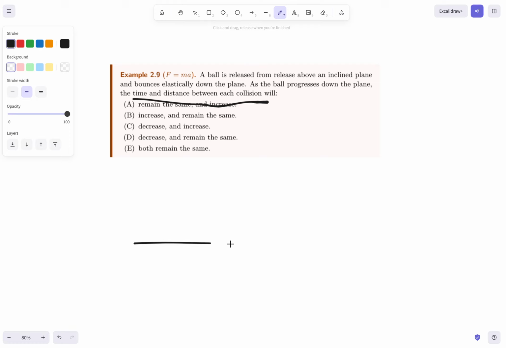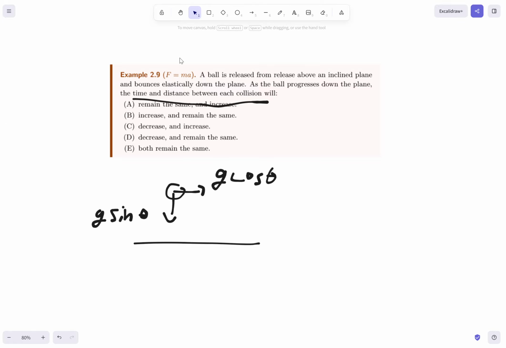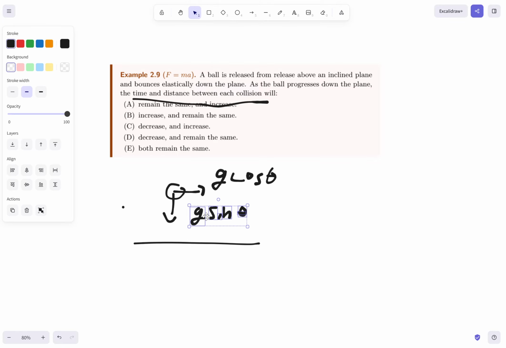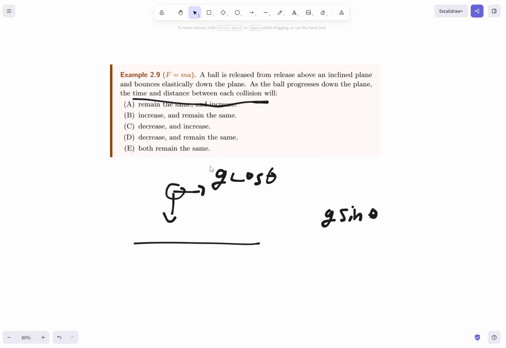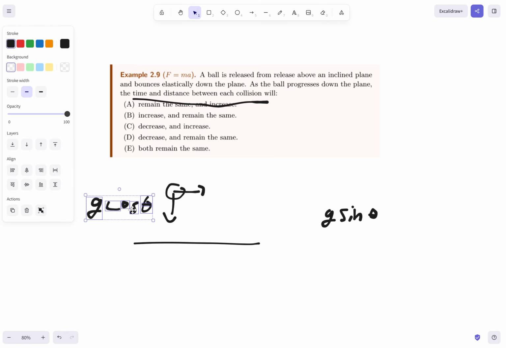Give me a second. We can think about it like this. The ball has, remember the two components of gravity? G cosine theta and G sine theta. No, it's the other way around. Sorry. Here we go.